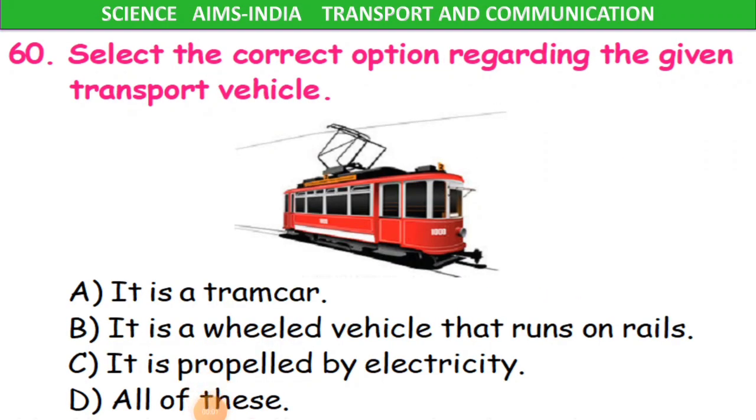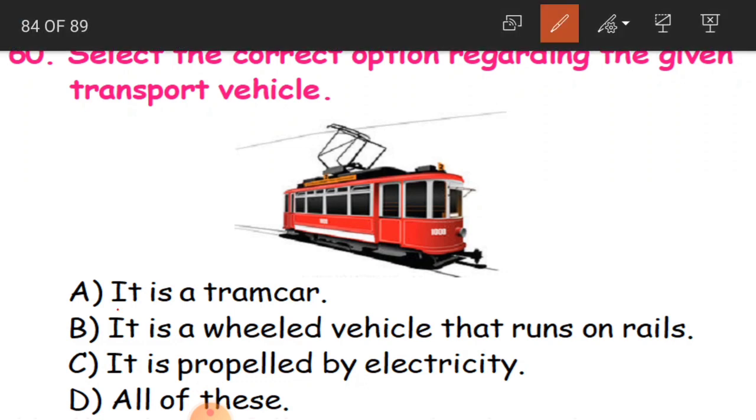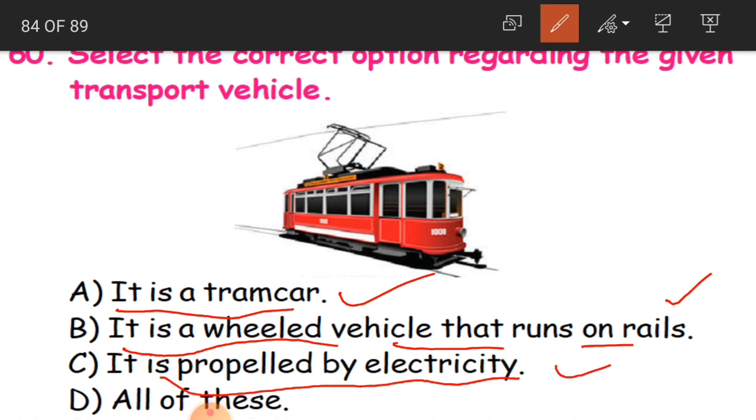Question, children. Select the correct option regarding the given transport vehicle. So here you have got one transport vehicle, and we have to see whether these options are correct or not. A is, it is a tram car. Okay, this is correct. It is a wheeled vehicle that runs on rails. This is also correct. It is propelled by electricity, in the sense, it is operated by electricity. This is also correct. So all of these, option D is correct. So actually this is a tram car, children.